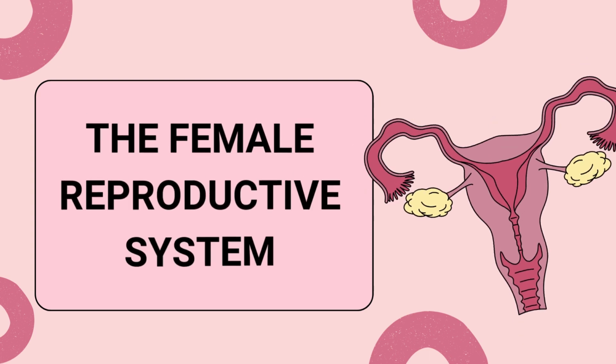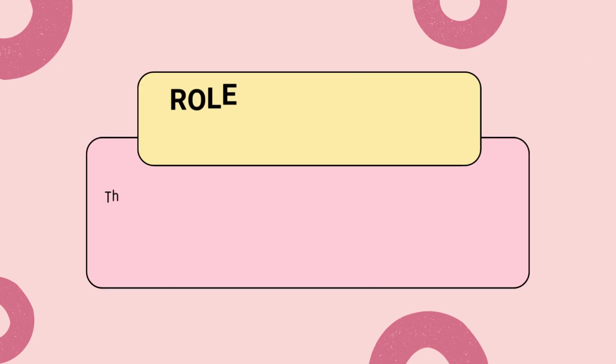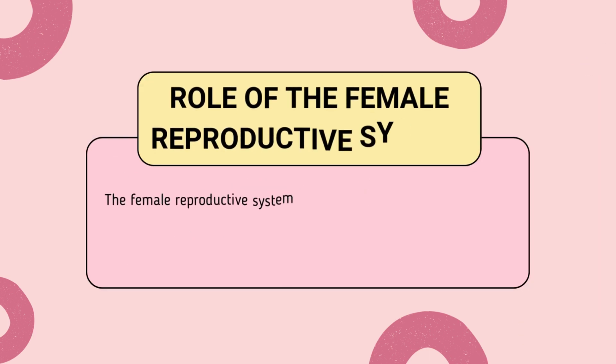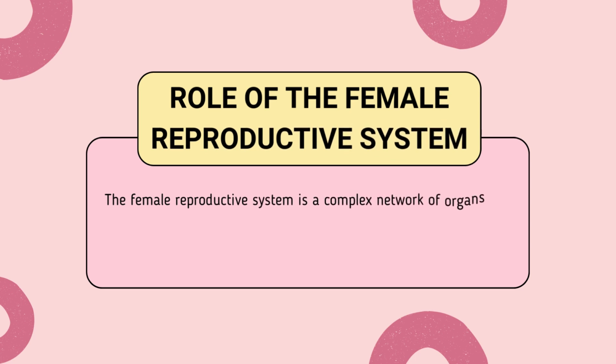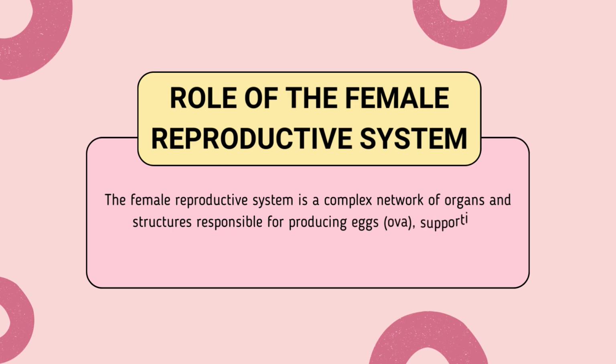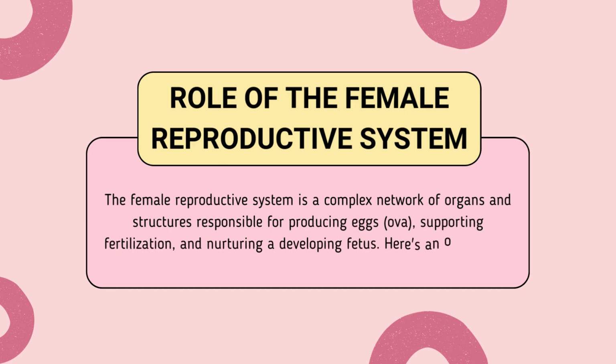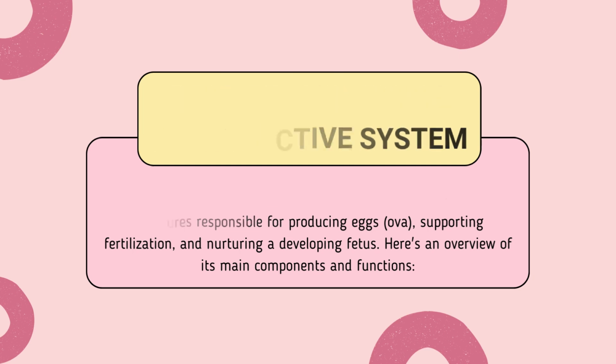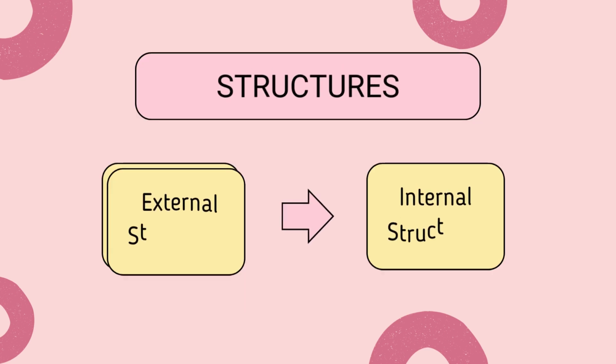The female reproductive system. Role of the female reproductive system. The female reproductive system is a complex network of organs and structures responsible for producing eggs (ova), supporting fertilization, and nurturing a developing fetus. Here's an overview of its main components and functions. Structures: external structures and internal structures.